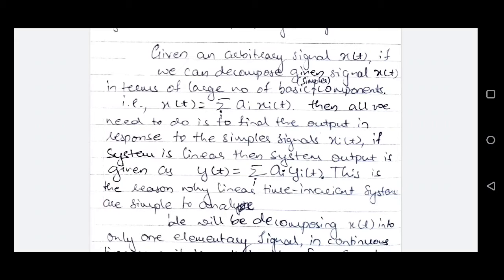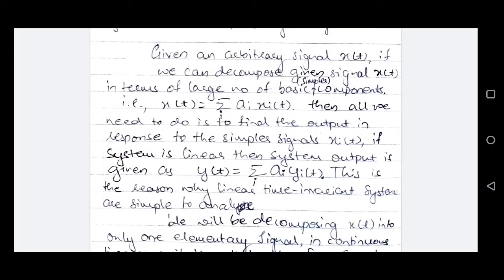We studied different basic signals in module 1. Now, out of these basic signals, if we can decompose any arbitrary continuous time signal or discrete time signal into these basic signals, then the signal, x of t or x of n, can be weaved as superposition of those basic components.